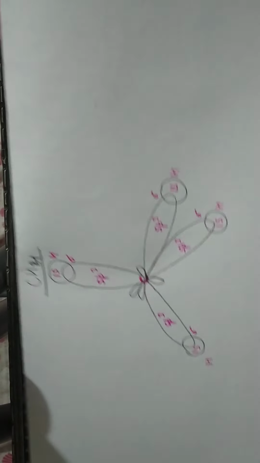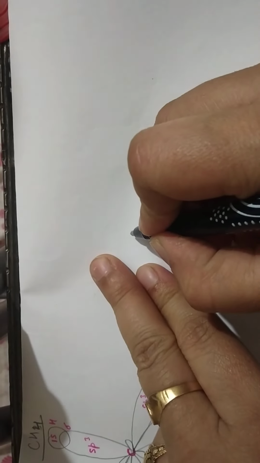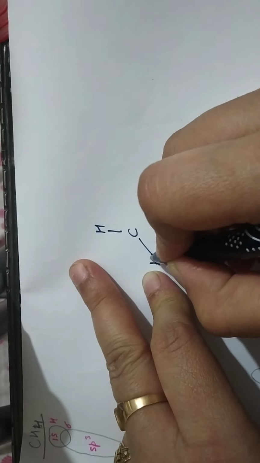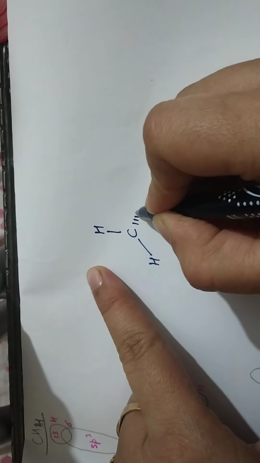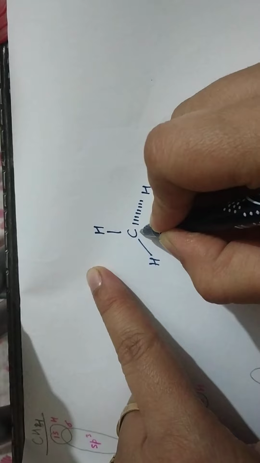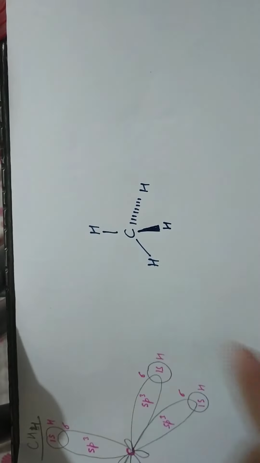So finally this structure becomes like that which I have made in front of you earlier also. Let's draw it once again. Carbon at the center, two hydrogen, two covalent bonds, they lie in the same plane. One goes below the plane and the other comes out of the plane.